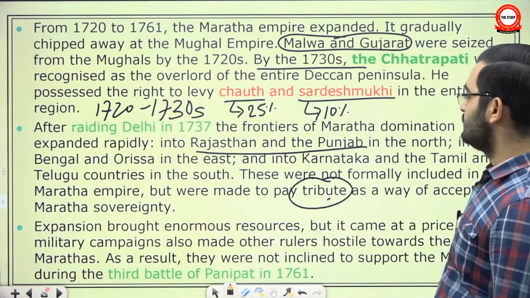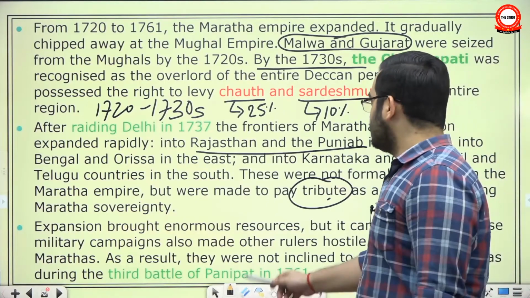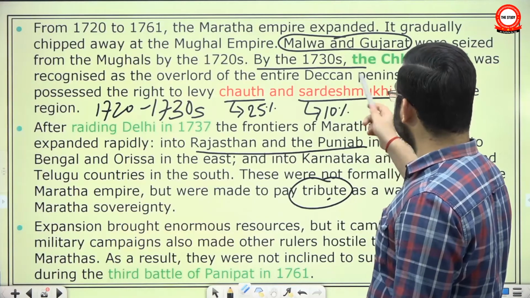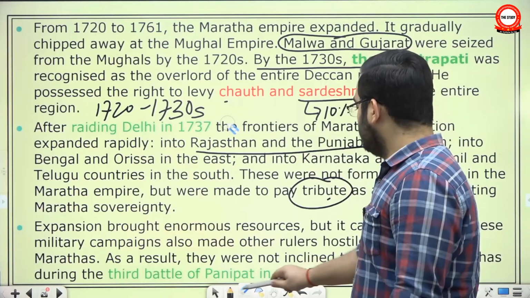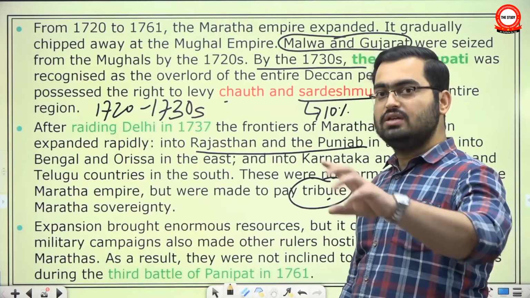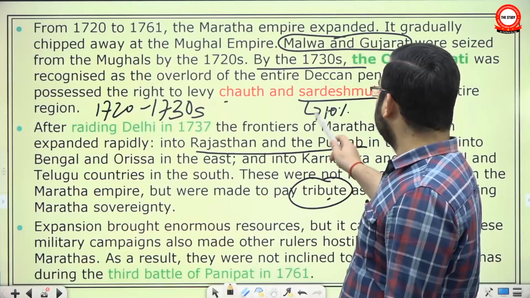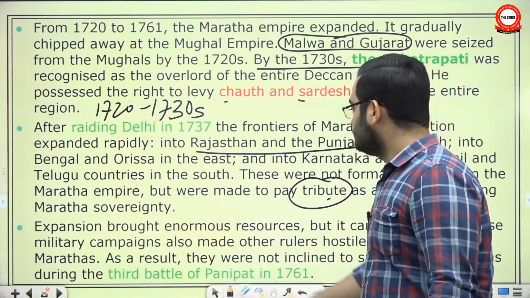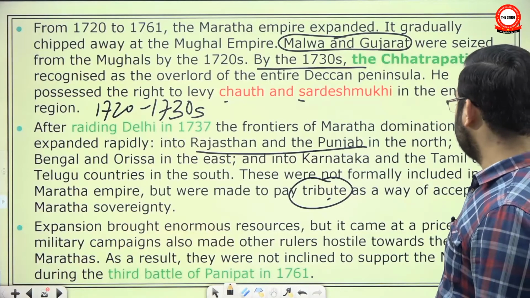Again, Chauth and Sardeshmukhi. Let me re-emphasize again, Chauth means 25% of land revenue and Sardeshmukhi means 10% of land revenue. Out of this 25%, 33% went to Chhatrapati and the rest went to the Maratha Sardar that was collecting revenue on the ground, and the entire amount of Sardeshmukhi went to Chhatrapati. Expansion brought enormous resources, but it came at a price.